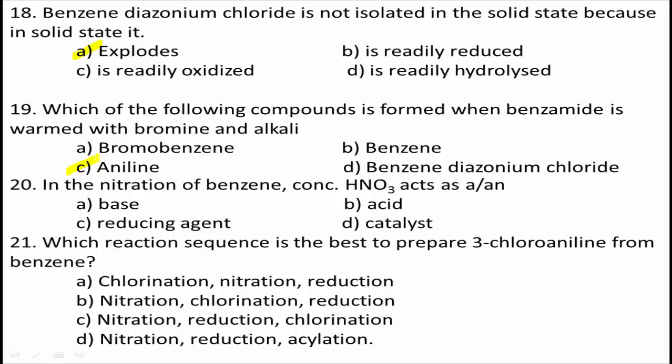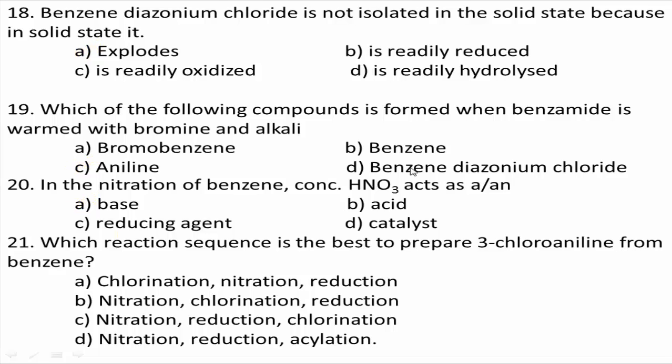It is produced by transfer of a proton from sulfuric acid to nitric acid. Hence HNO3 acts as a base. Therefore, option A is the right answer.